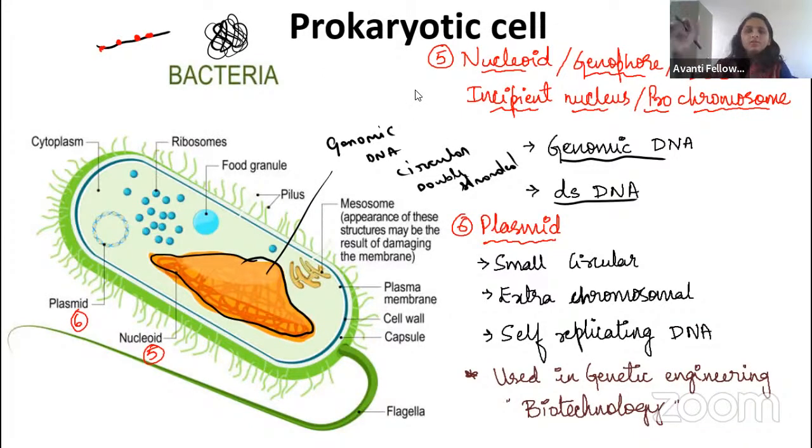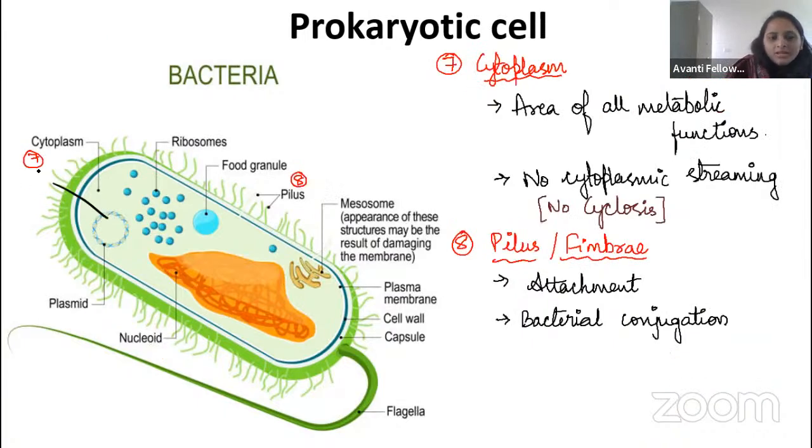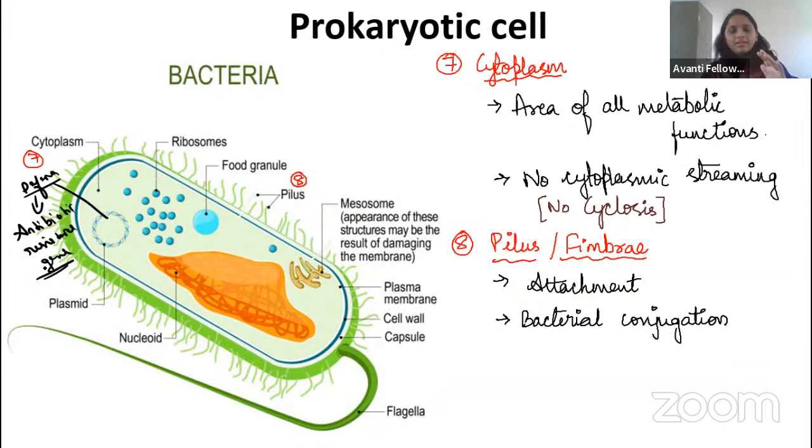So what are the main characteristics of the plasmid? Here you can see the bacteria has plasmid DNA that mainly helps in the defense mechanism. For example, it has the antibiotic resistance gene. So that is the plasmid.